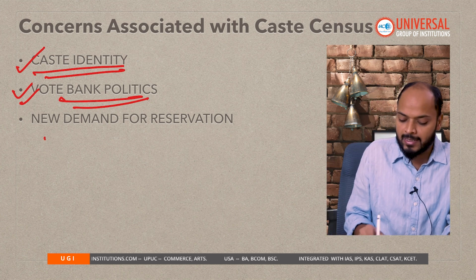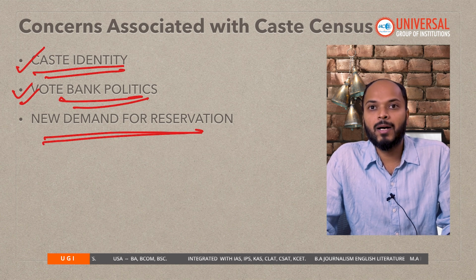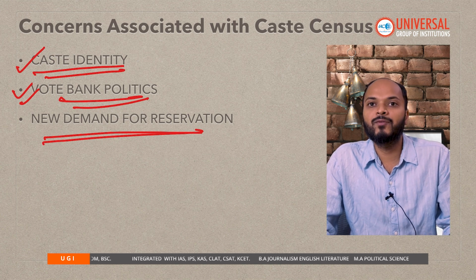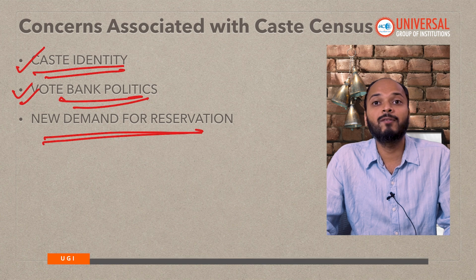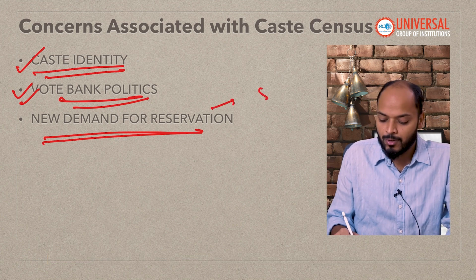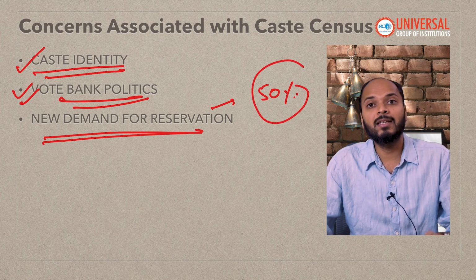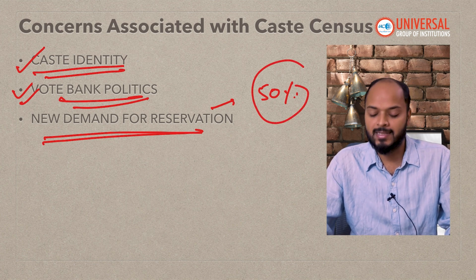The last one is that once caste data is out, the political parties, or especially a few caste groups including OBCs, will be demanding more reservation. There will be pressure on the government to breach the 50% ceiling which the Supreme Court had set in the Indira Sawhney case in the 1990s.